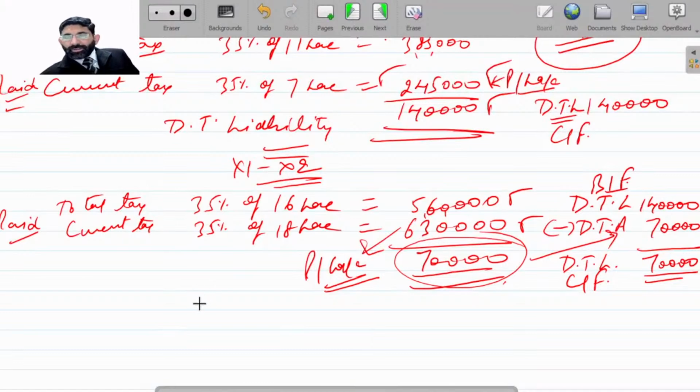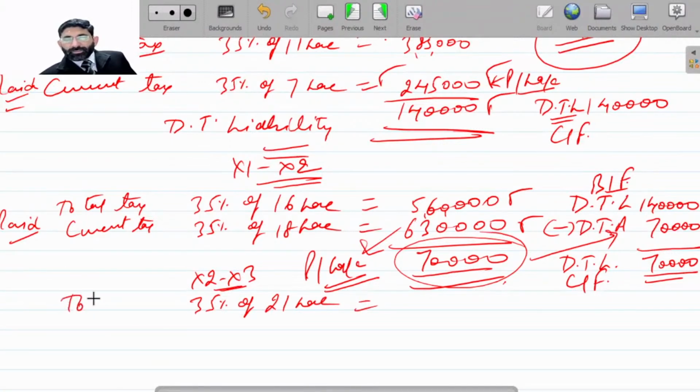In the next year, it will again be 35% of 23 lakhs. This is the total tax, the current tax, beta.